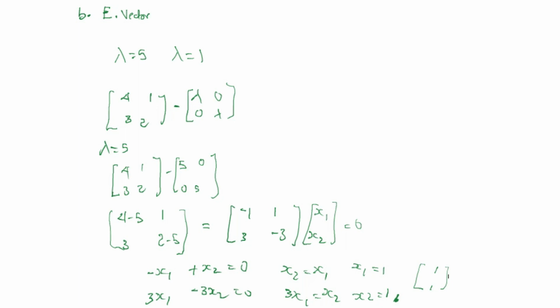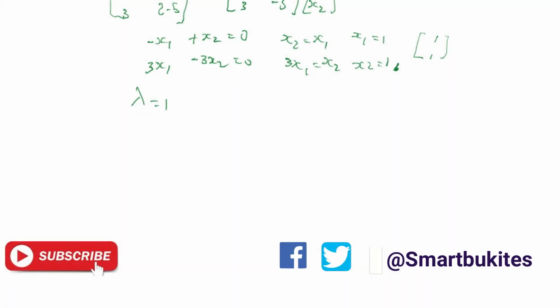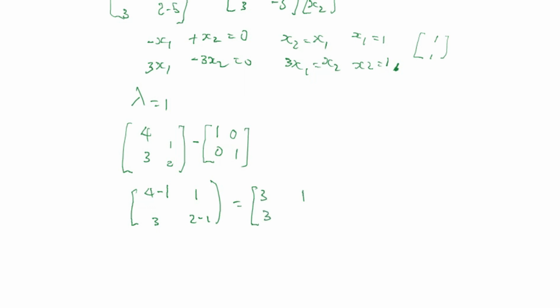Now we are going to find the eigenvectors when lambda is equal to 1. So calculating for when lambda is equal to 1, we bring back our matrix, which is 4, 3, 1 and 2. Open brackets, we are subtracting 1, when lambda is equal to 1, from our A. Here 4 minus 1 is 3, here is 1, here is 3, 2 minus 1 is 1. Therefore we have x1, x2, and they are all equal to 0.